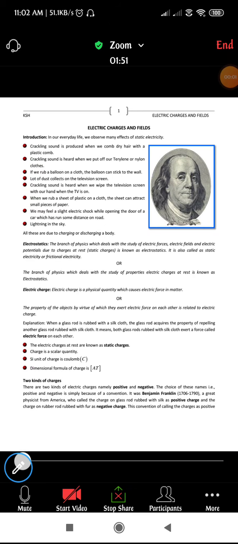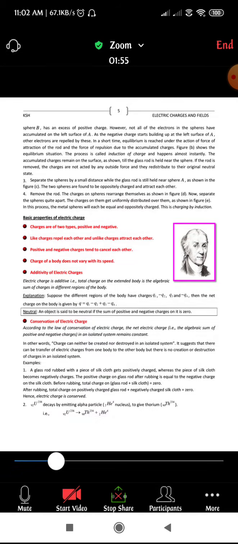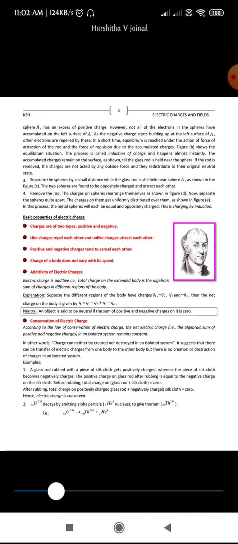Okay, students, in the last class, I think we discussed the basic properties of electric charge, right? So let us have a recap of yesterday's class, okay?